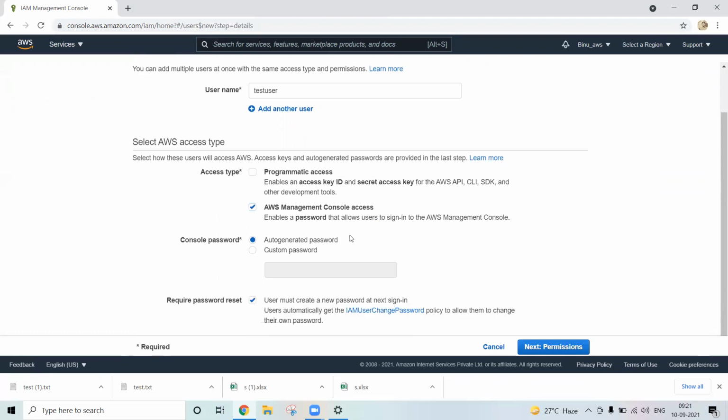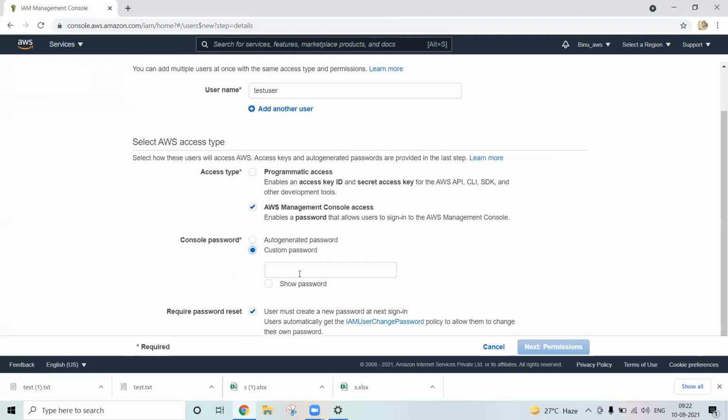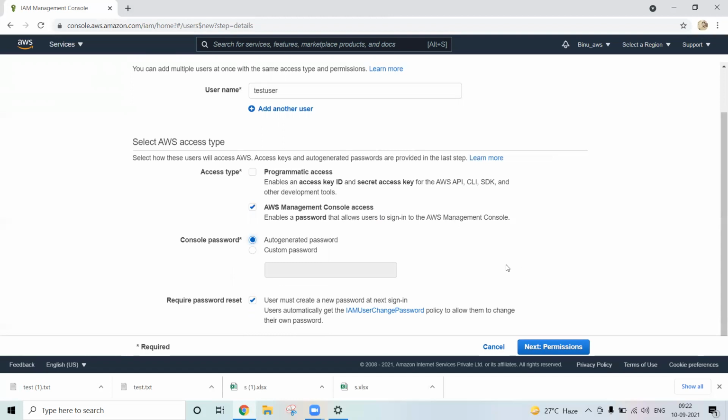For the console password, let's choose auto generated password, let it be as it is. Require password reset can be set, so when the user logs in the first time, they are asked to change the password. In our organization, they give us a temporary password, and when we log in, they ask us to set a new password. The same feature you can enable here. Simply click next. You can give a custom password, but let's use the auto generated password, don't worry.